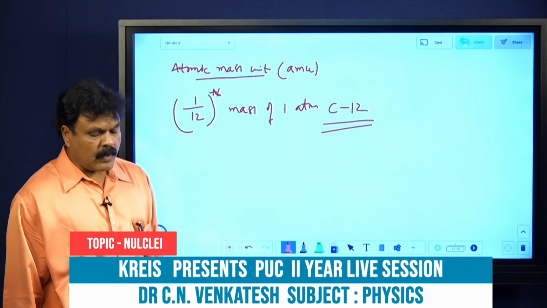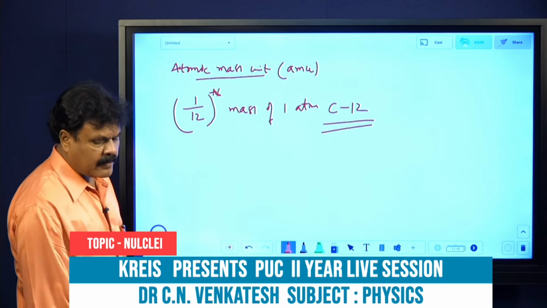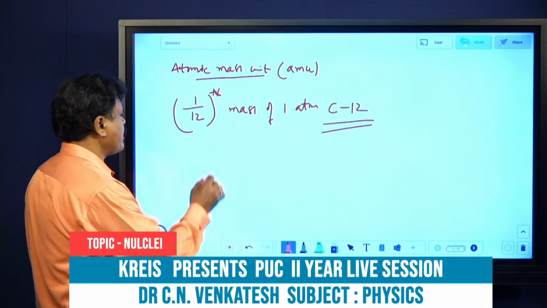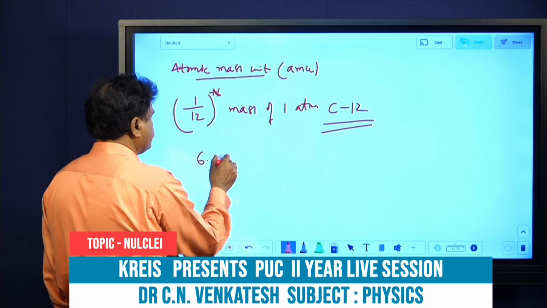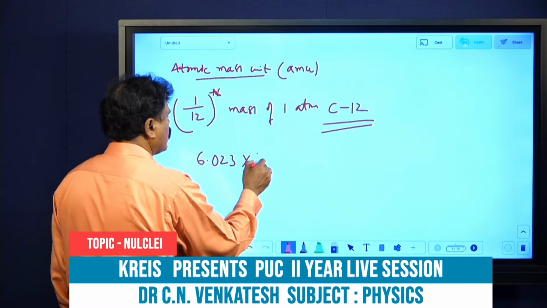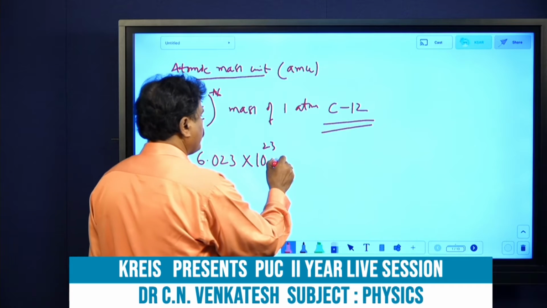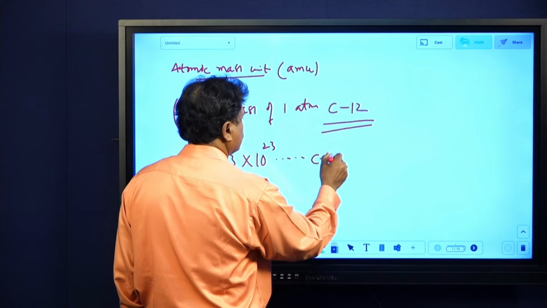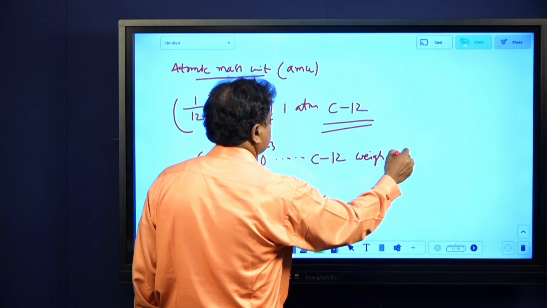And again 1 AMU equals, what is that value I will be giving. 6.023 into 10 power 23 atoms of carbon 12 weigh how much? 12 grams.